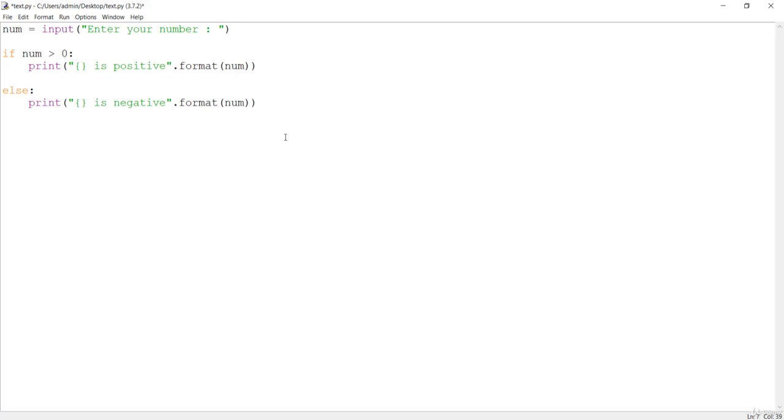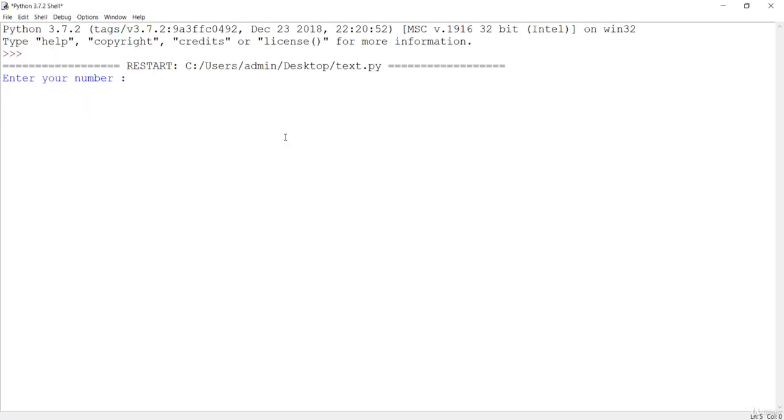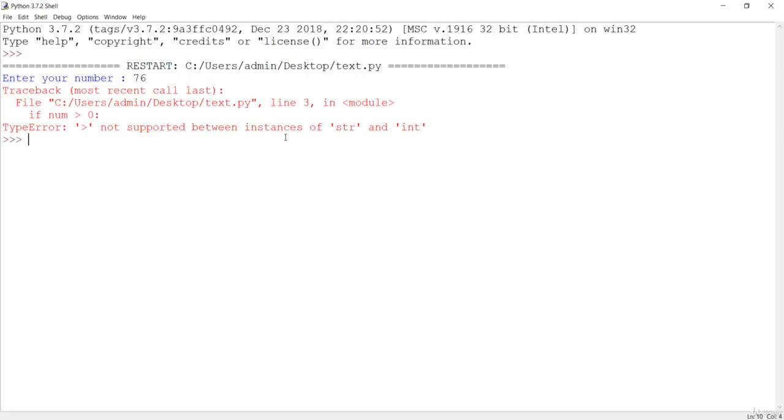A simple logic over here. Let's save this, but this is not going to work. So let's see how this is not going to work. First of all, enter your number 76. If I say 76 and press enter, it is saying this comparison operator is not supported between instances of string and integer.